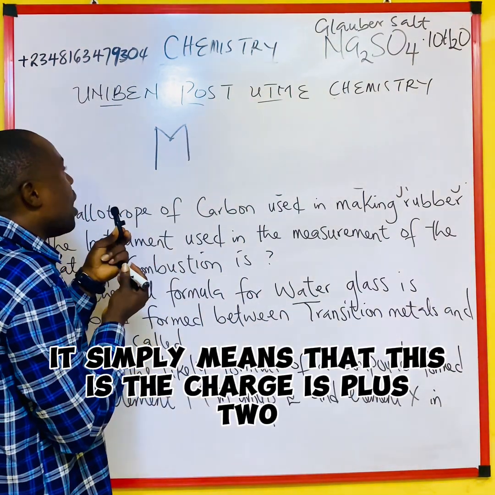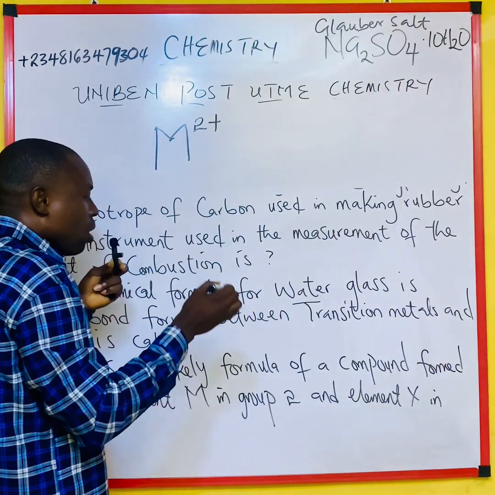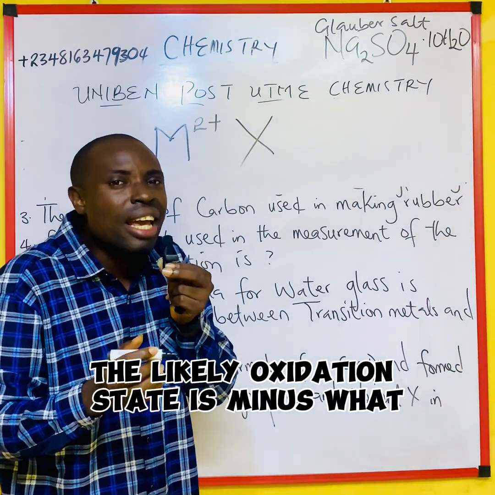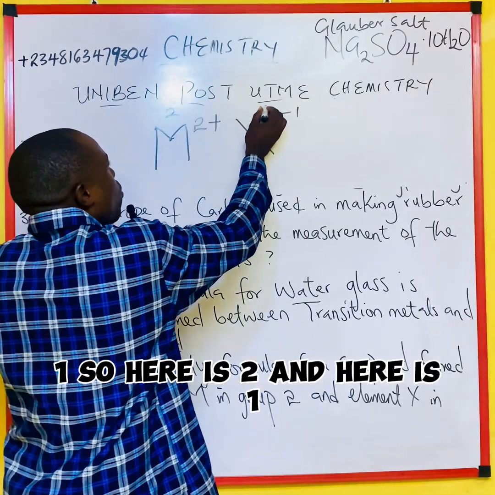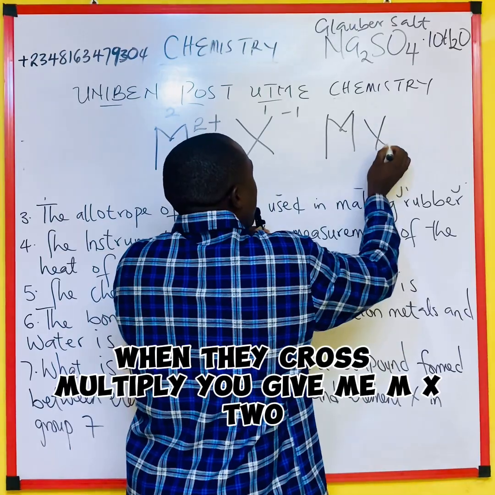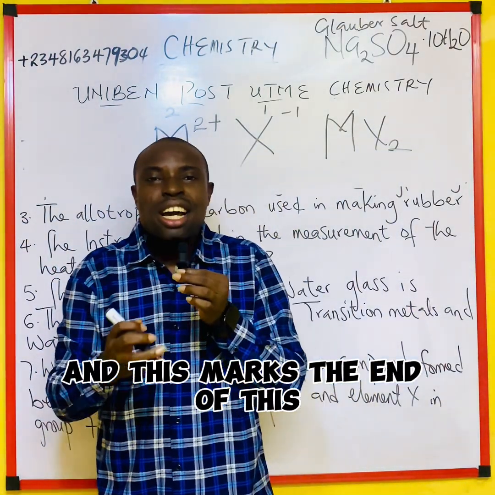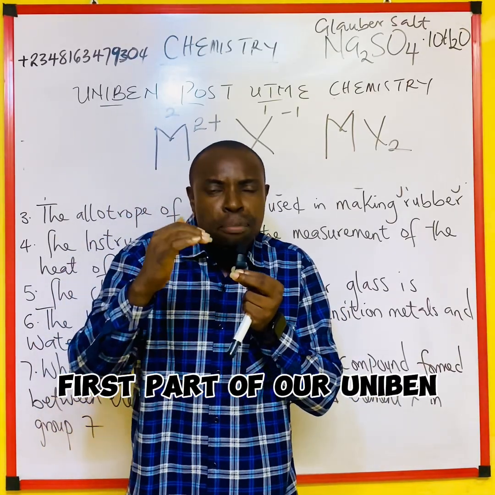It simply means the charge is +2. When an element is in group 7, the likely oxidation state is minus 1. So here is 2 and here is 1. When they cross multiply, you give me MX2. And this marks the end of this first part of our UNIBEN Post-UTME.